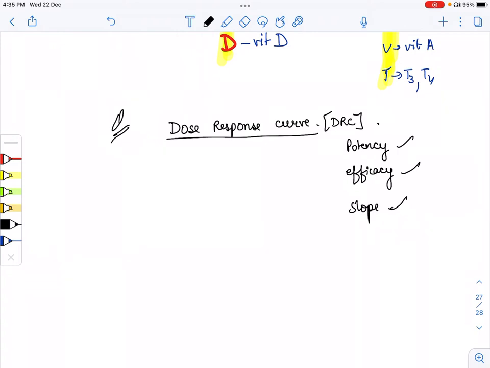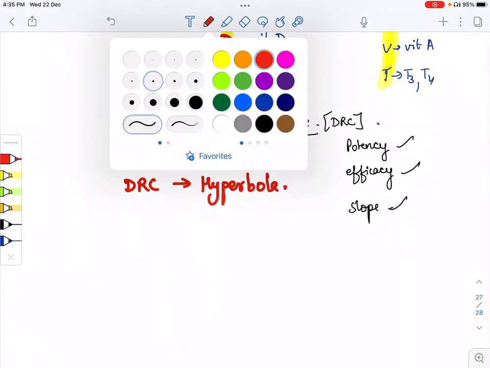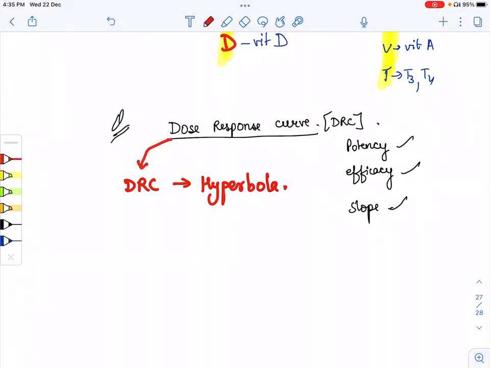So here I am drawing for the first one. First question is, what is the slope of DRC? So DRC slope is hyperbola. Please remember that for DRC the slope is hyperbola. Now how is the slope? Here is the dose and here is the response of a drug.